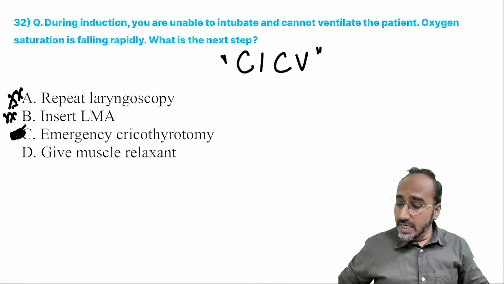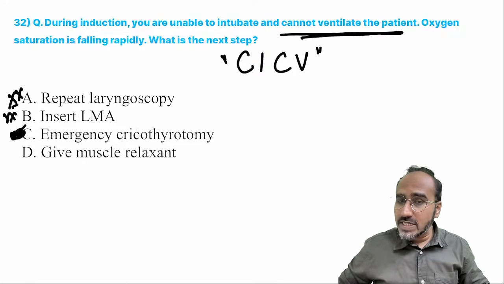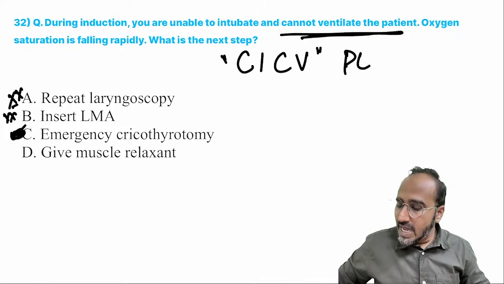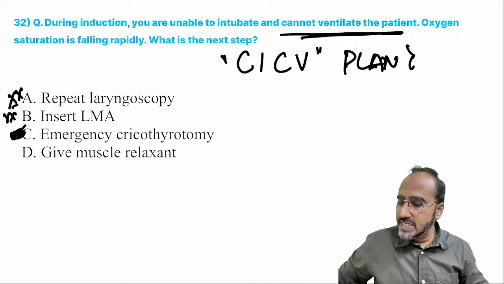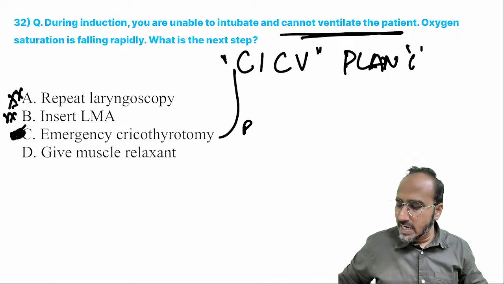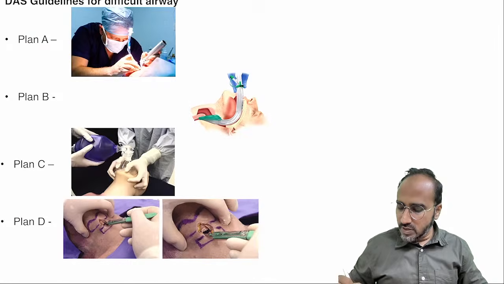Right? He has already told you cannot intubate, cannot ventilate, which means what? Plan C has failed. He is telling you plan C has failed. Plan C failed means you have to go for plan D, which is called emergency cricothyrotomy.